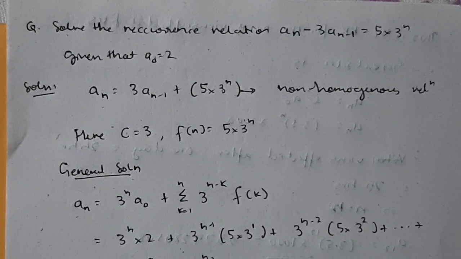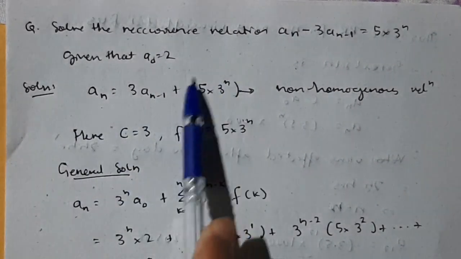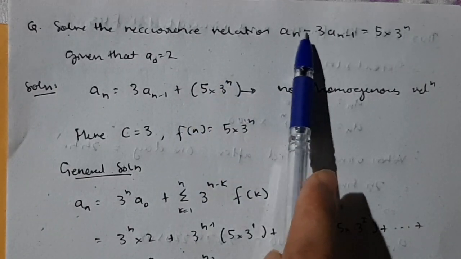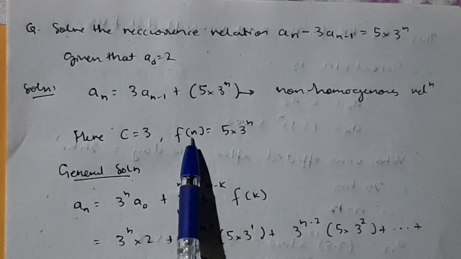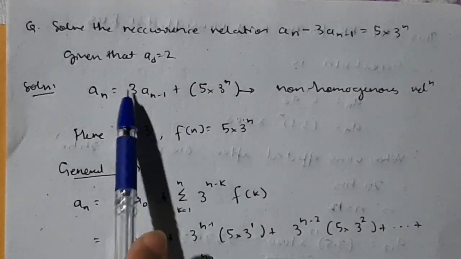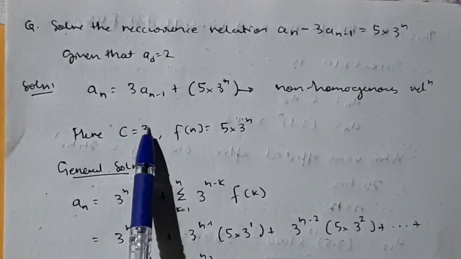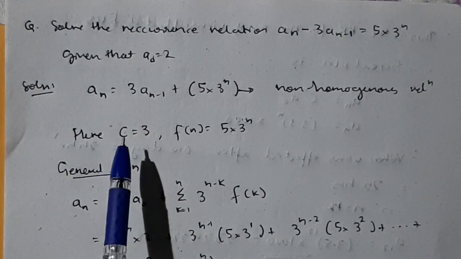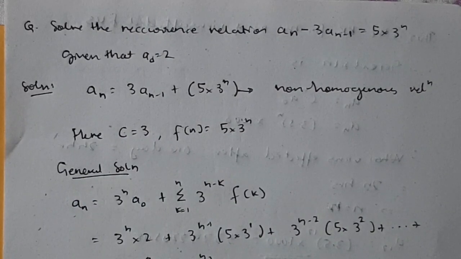In case of heterogeneous, you will have this form, an is equal to c an minus 1 plus some function will be given. See, if you rearrange this, an if you keep aside, you will have this formula, and this is f of n. Okay, see, this is f of n, you got here f of n, and c is 3 here, c into an minus 1, in that form it will be given, so c is equal to 3 you got. Okay, now what is the general solution for f of n? If f of n is not 0, what will be the general solution?